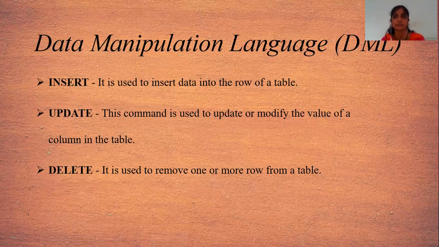For example, in any shop there is software for that particular shop, and the customer comes into the shop, gets the product, and gets the bill from the shop. Then there is a mistake in the bill given to that customer. Suppose the price of the particular product is 100 rupees, but the bill was generated with the price as 90 rupees.